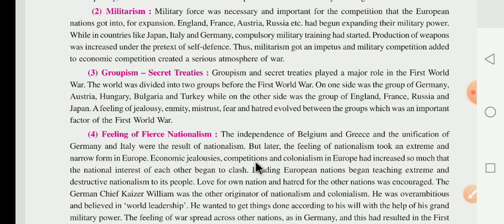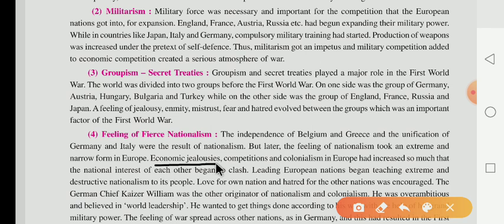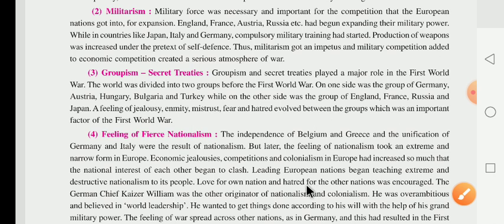Economic jealousy, competition, and colonialization in Europe had increased so much that the national interests of each other began to clash. Now what happened there? The economic jealousy with other nations, competition among the nations, and colonialization increased so much that the national interests began to clash in the European nations, leading the European nations to teach extreme and destructive nationalism to their people.